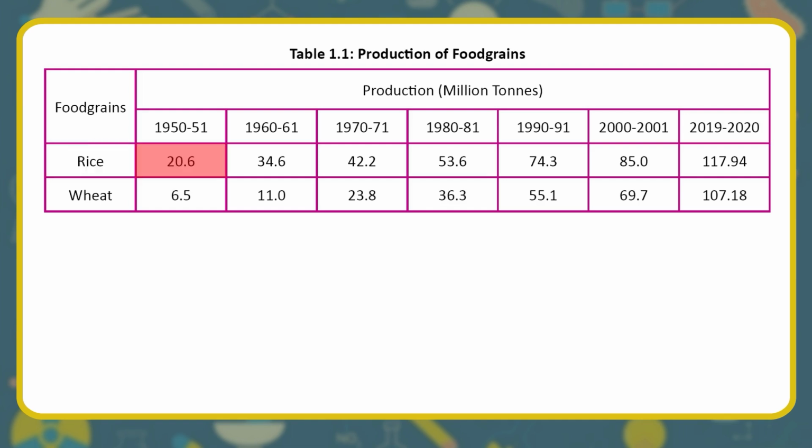Rice: 20.6, 34.6, 42.2, 53.6, 74.3, 85.0, 117.94. Wheat: 6.5, 11.0, 23.8, 36.3, 55.1, 69.7, 107.18.